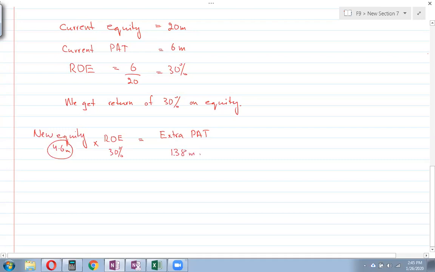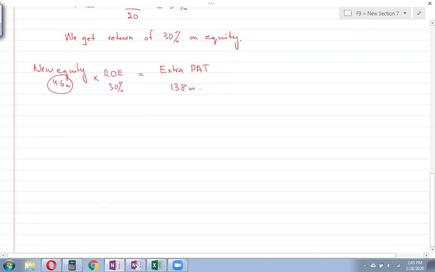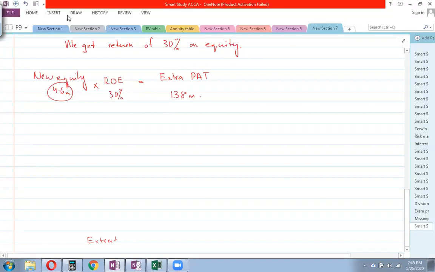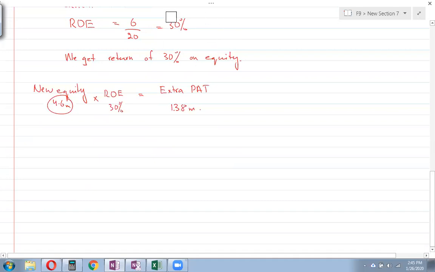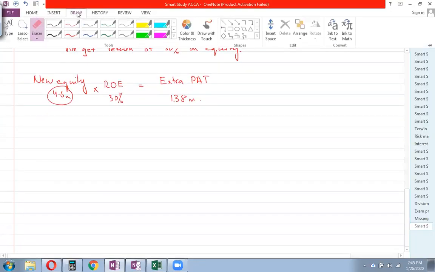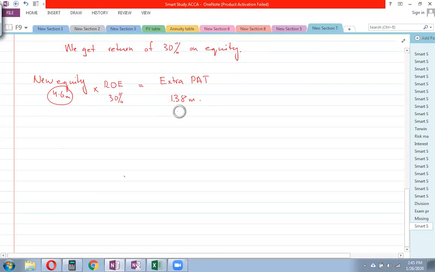Now, the steps that we're going to follow: first of all, your extra PAT, profit after tax, we will change that into extra profit before tax.